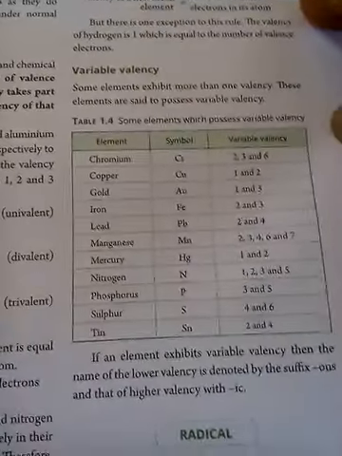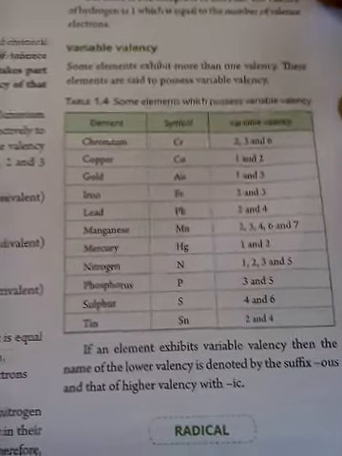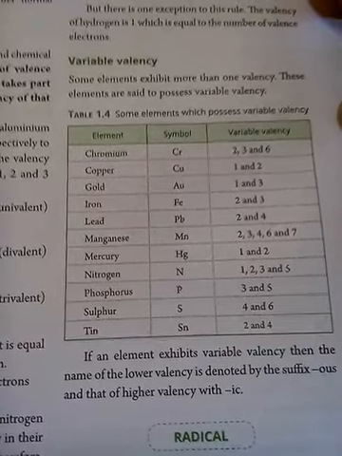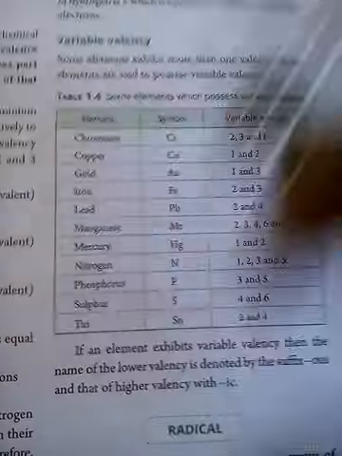Now let us move on to the next topic, that is variable valency. What does the word variable mean? Variable means more than one, right? So there are a few elements which show more than one type of valency, and we term them variable valencies.